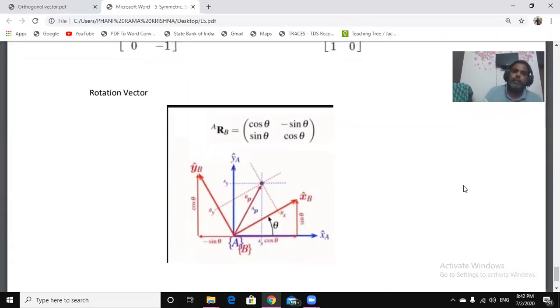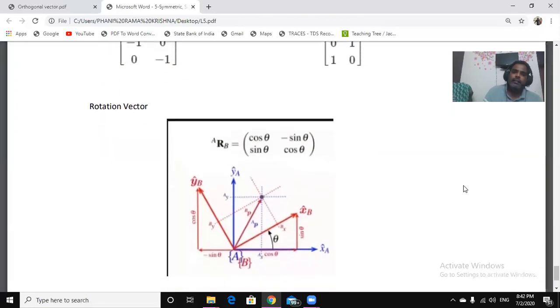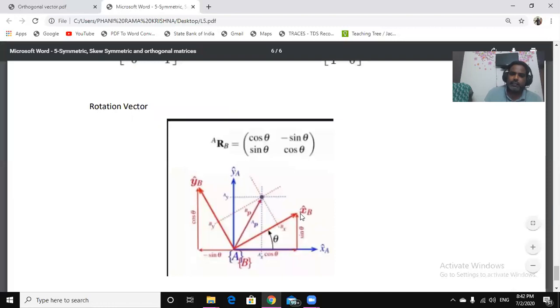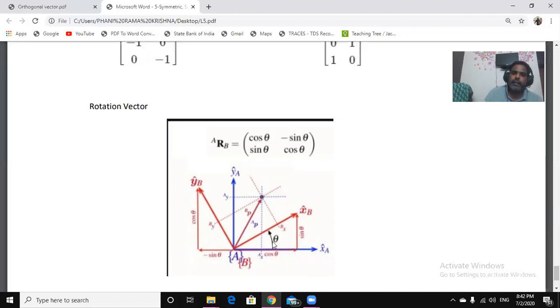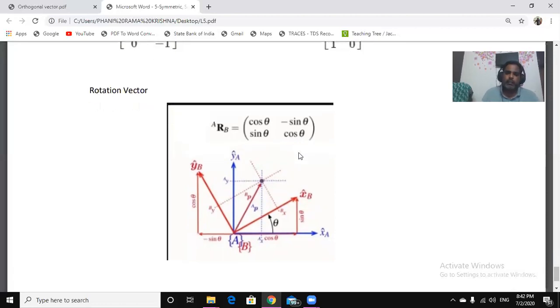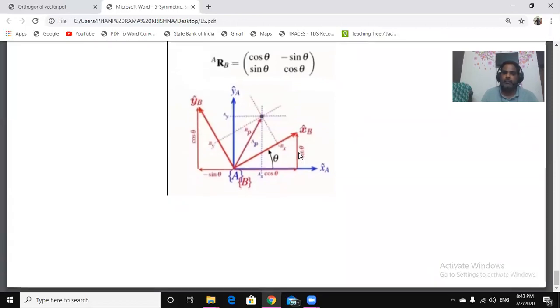Here I would like to rotate a vector through some angle theta. This is the vector x, and I want to rotate it to y through an angle theta. The corresponding standard matrix is represented as cos theta, minus sin theta; sin theta, cos theta in the 2-dimensional plane. So these are some geometric interpretations of these matrices. Keep learning. In the next class we will see more about it.